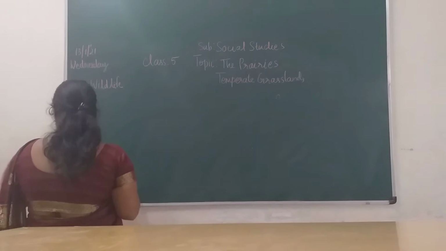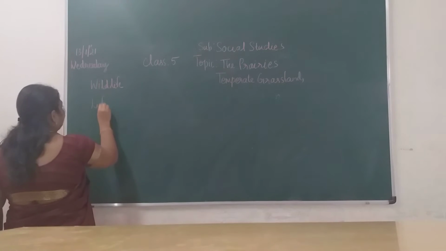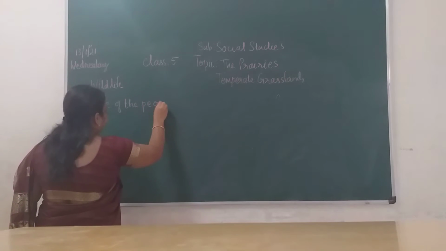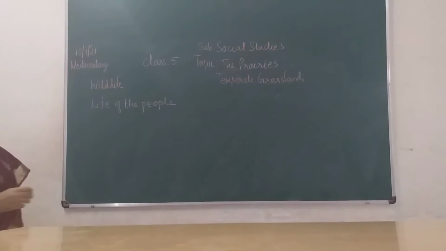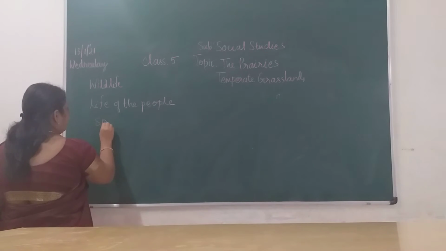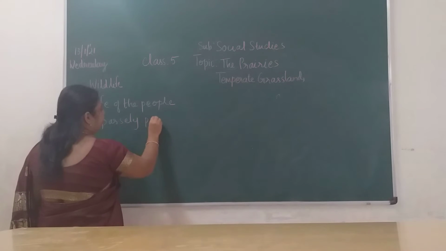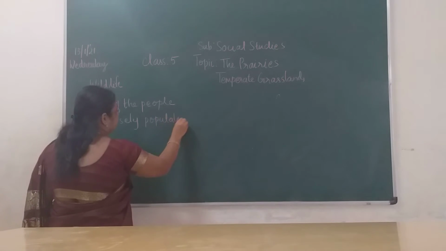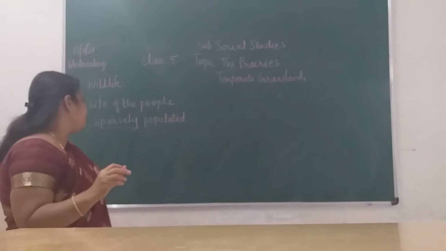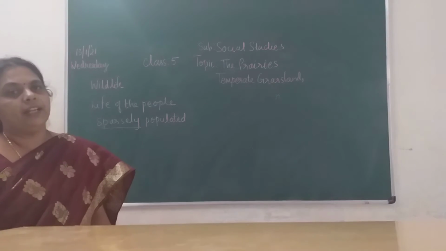Next one, life of the people in the prairies. So how is the life of the people? It is a little different, children. Okay, the people are sparsely populated. They will have a large area of land for cultivation, but their population will be very less, children. So sparsely means a very less quantity, less number of people only live over there.